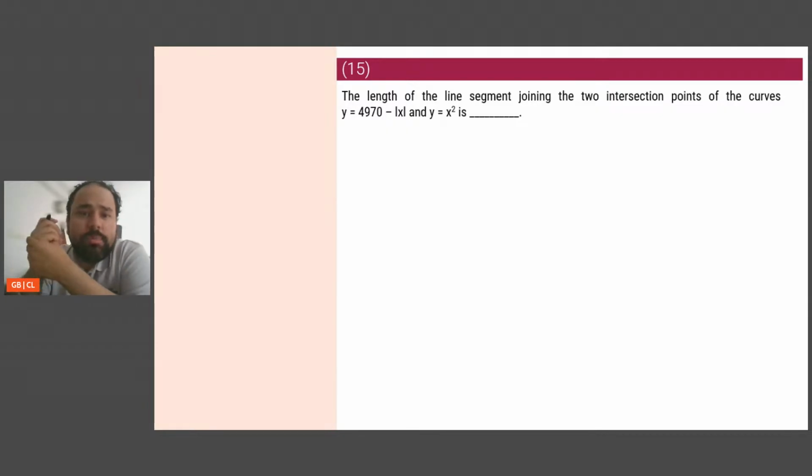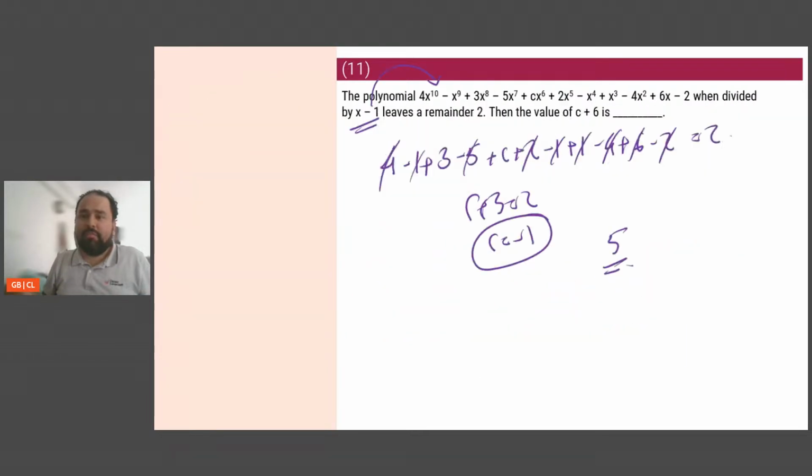Length of the line segment joining the two intersection points of the curve. Once again, geometry. I don't want to do too much of it. I am okay. In 37 minutes, I have done everything other than 3 questions. I still have some time left. So what would I have done?